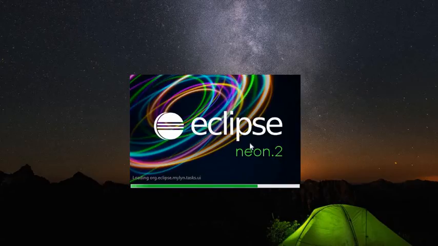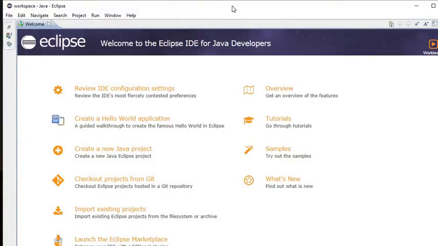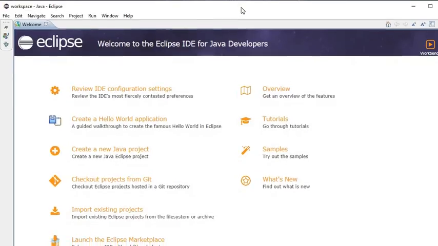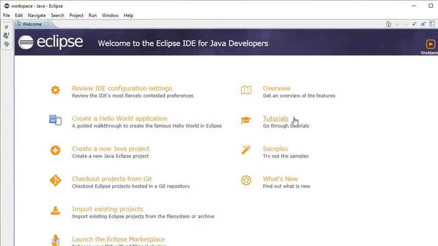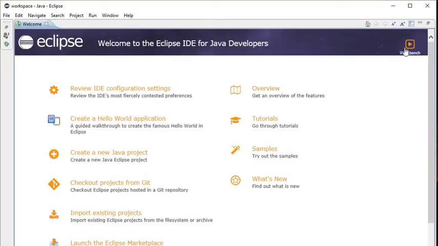Any minute now. Yeah, so this should come up as your starting page. Once this is up, you'll know that you've successfully downloaded your JDK and your Eclipse, your IDE for Java. If this does not come up when you click on the Eclipse application, and you didn't download your JDK properly, it'll pop up with an error saying that it can't locate your JDK.